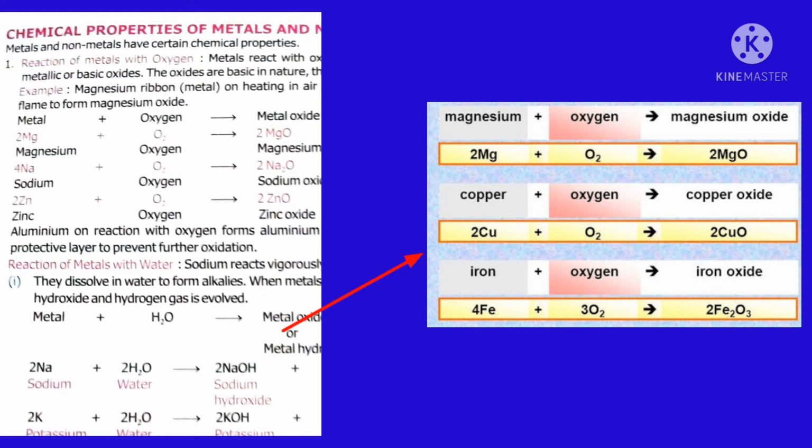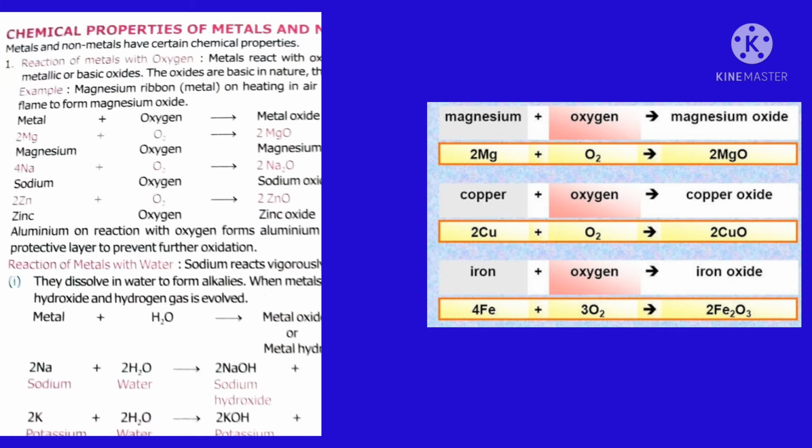The next equation is copper metal. Copper reacts with oxygen. You will get copper oxide, CuO. It is a black colored compound. The third equation is iron reacting with oxygen. You will get iron oxide or ferric oxide.